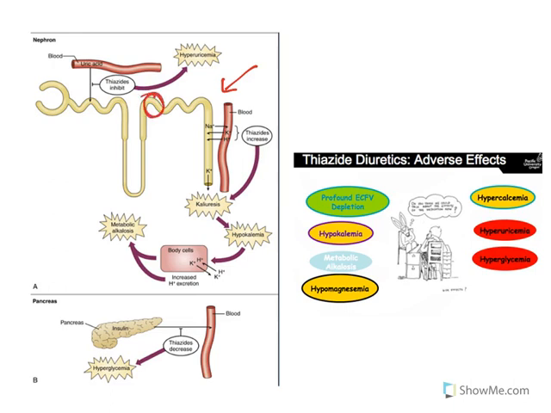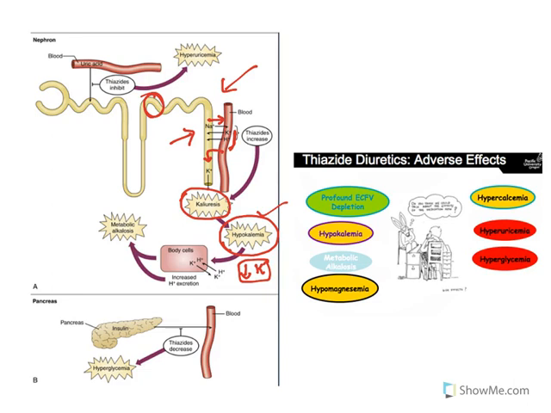But when the sodium is coming down at the collecting duct, sodium is again reabsorbed into the blood and it is exchanged either with potassium or a proton. So potassium will be going out of the body, and this condition is called kaliuresis. Otherwise, thiazide diuretics will cause hypokalemia. Hypo means reduced amount of, kalium means potassium in the blood, because they are causing the loss of potassium. So this is one of the adverse effects.